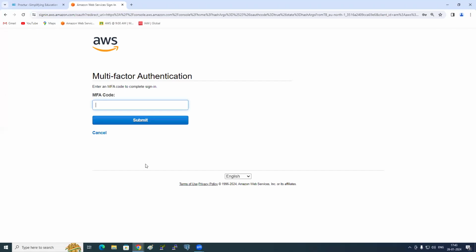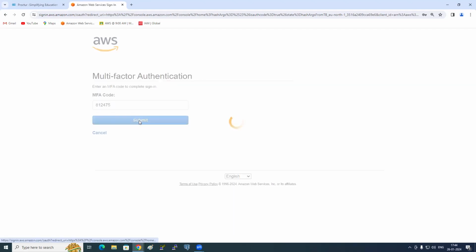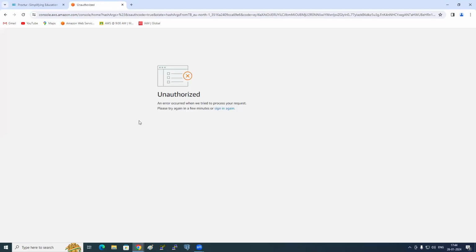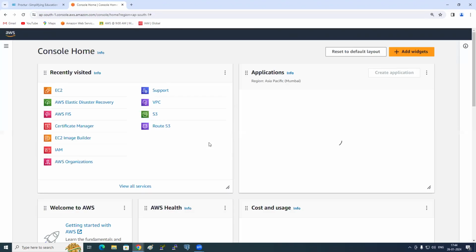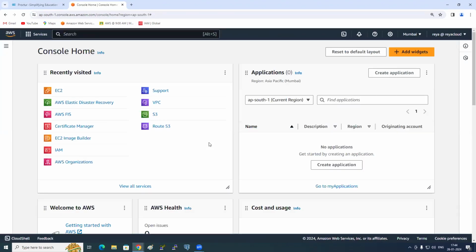Okay, so what I need to do, as I already configured, I'll show you how to configure. So I'm opening my phone. And what is the app? Google Authenticator. So I open my Google Authenticator. I'm putting the code, which is valid only for 10 seconds. 812475. And I click on submit. So, congratulations. Now you are in the AWS console.